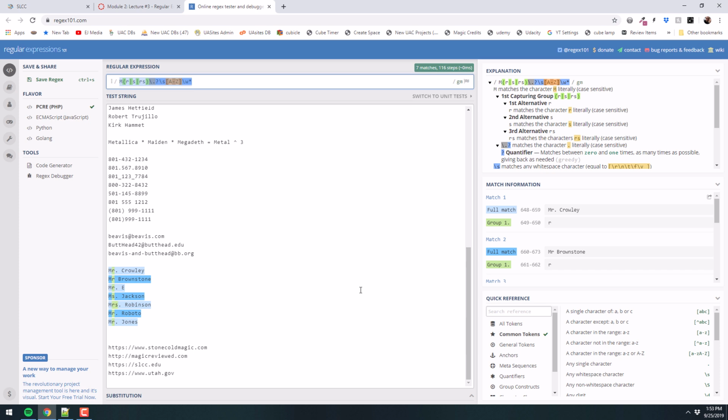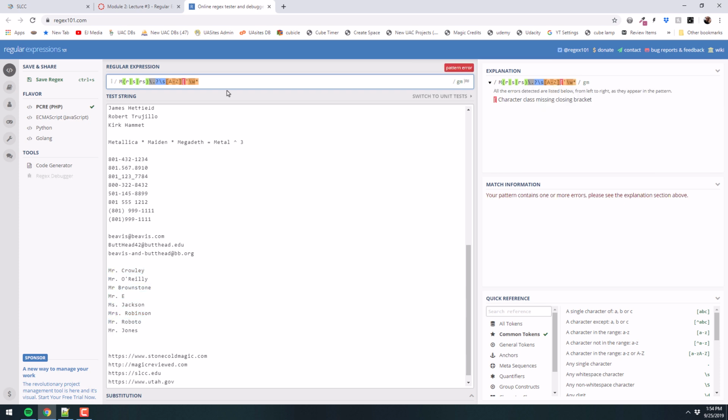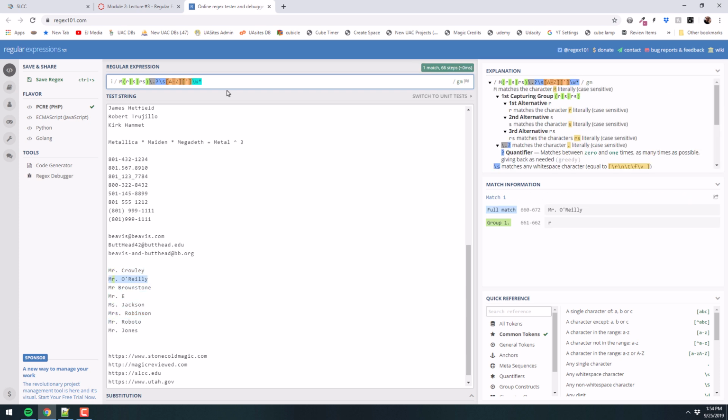Now, there are other scenarios you could probably contrive that we might have missed a person there, like you were talking about the hyphen. And actually, I think, let's just type Mr. O'Reilly there. Let's see. Yeah, so he is missing his apostrophe. So we could put in there, let's just see if we can capture that. Right before the word character, we could put the apostrophe if we wanted to. That'd be a tricky one. Let me think about that. Because it's not a word character. Yeah, we'd have to explicitly put that. And we can have 0 or 1 of them, right? So that would capture it. You could do that. Okay.